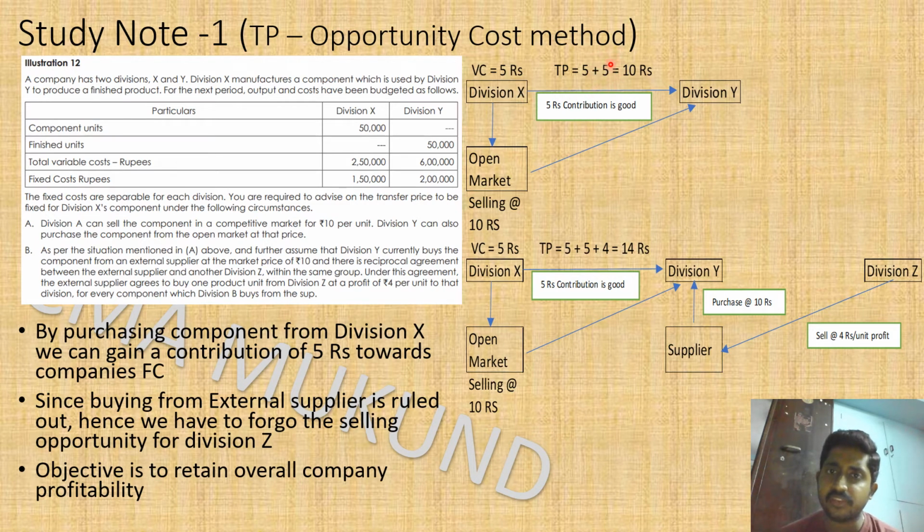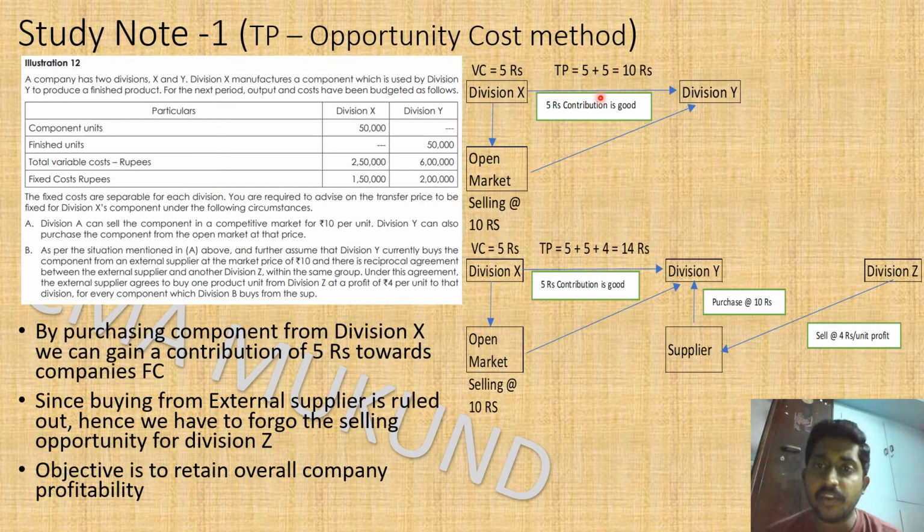So in this case, company, overall company, division X plus division Y, though it is beneficial for division X, there is no benefit for division Y. But while doing the transfer pricing, we have to think company as a whole. Okay, so division Y finance executive may be oriented towards division Y itself. Okay, and he may take a wrong decision, but however when you take to approval to the management will reject it, saying that why are you going for outside purchase, go for the purchase from division X itself.